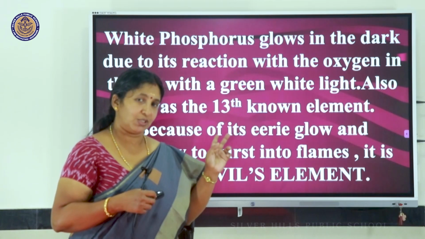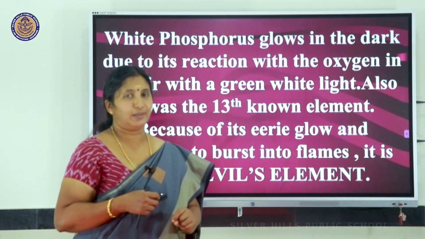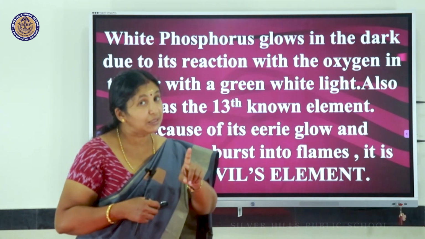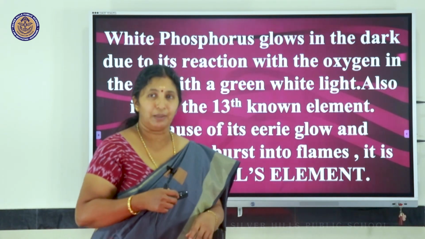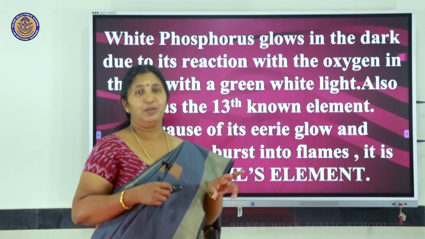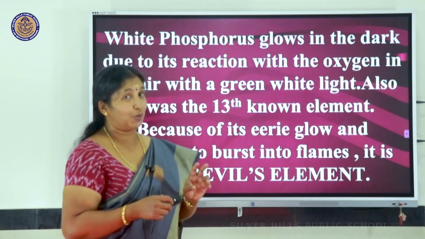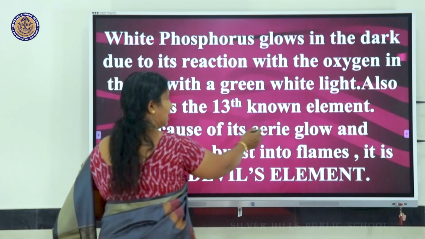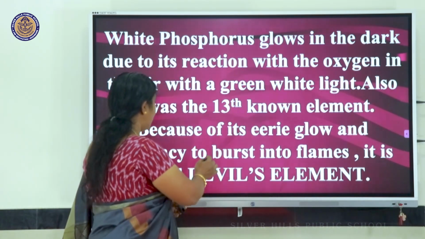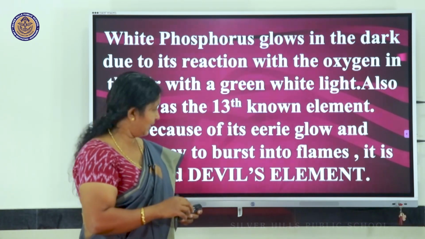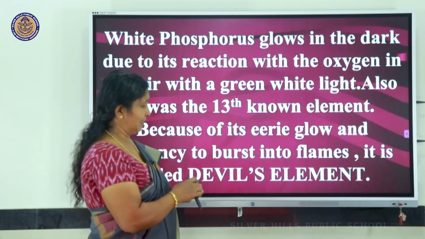Moreover, when this phosphorus was discovered, it was the 13th element known at that time. Now we know it is the 15th element, but when it was discovered, it was considered to be the 13th element, and 13 is a bad omen. So because of all these reasons, because of its eerie glow, because of its ability to burst into flames automatically, and also since it was the 13th element, phosphorus is often known as devil's element.